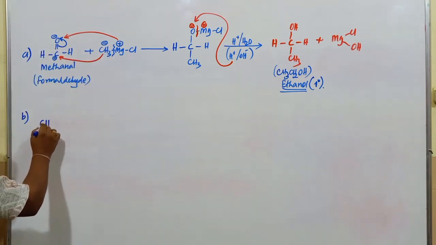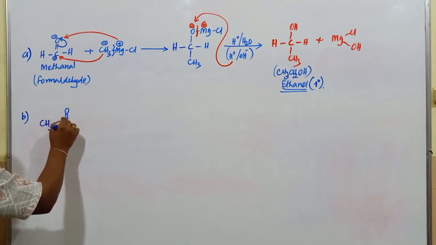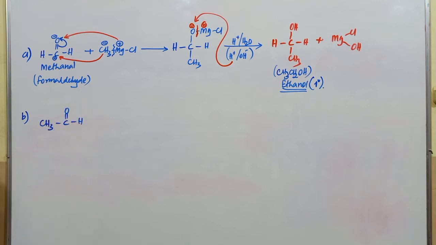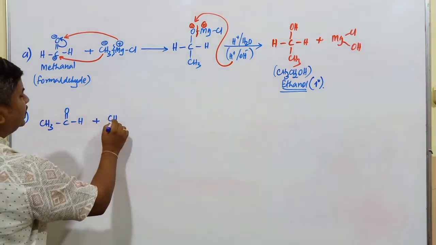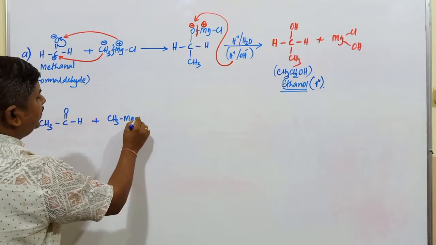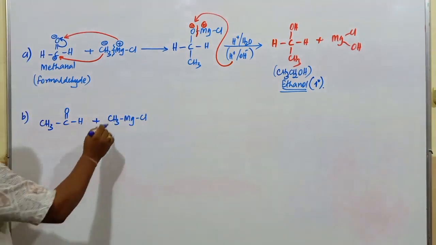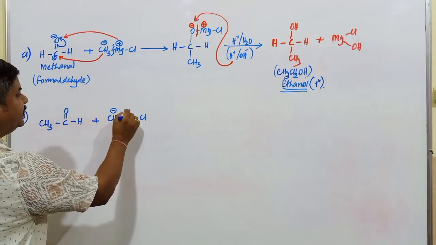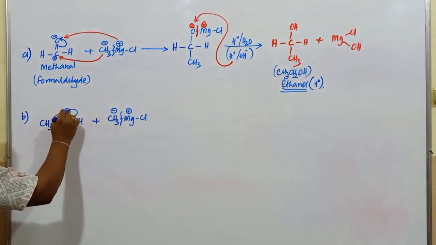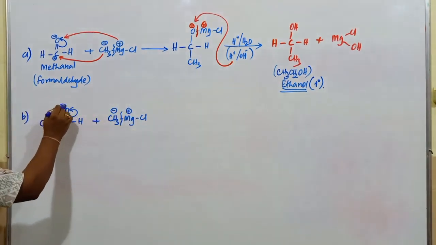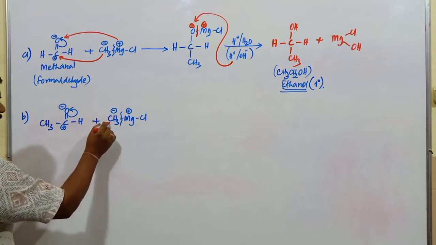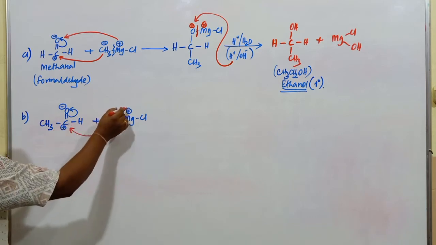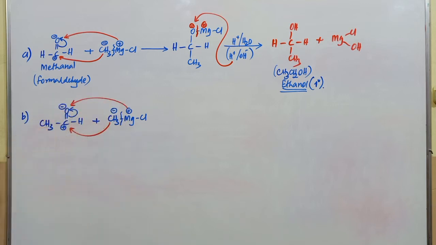Now I will go with another aldehyde, CH3C double bond OH, plus any one Grignard reagent, CH3, Mg, Cl. Here, as usual, this is carrying a negative charge, this is carrying a positive charge. When these electrons attack the oxygen atom carrying the negative charge, this one carries the positive charge. Which one attacks this carbon atom? The CH3 minus group attacks this carbon atom, and MgCl goes to this oxygen atom.